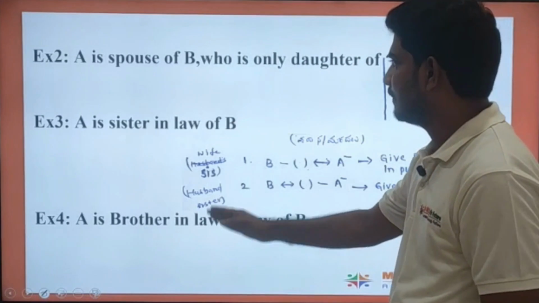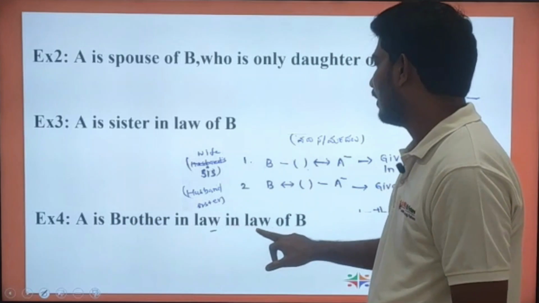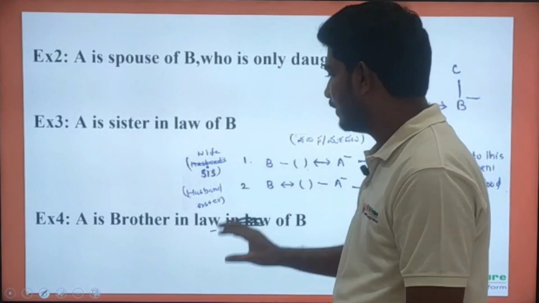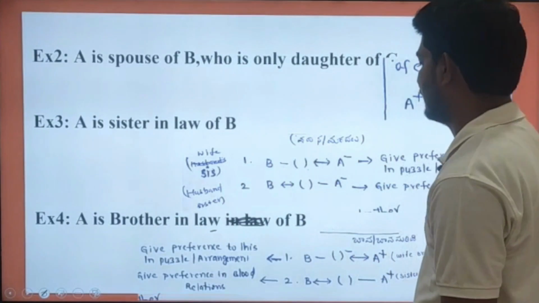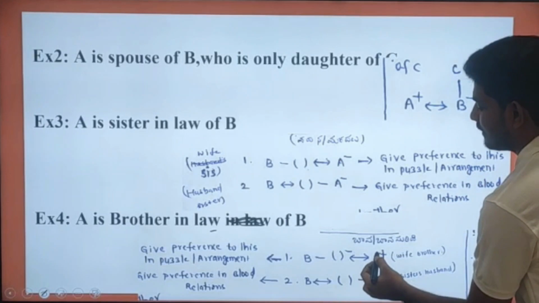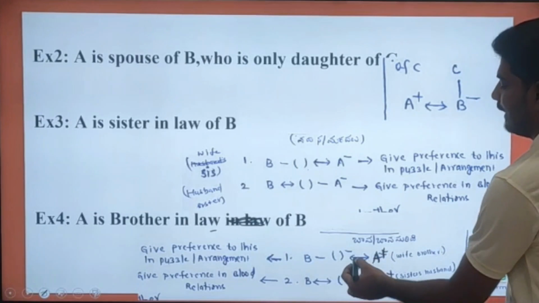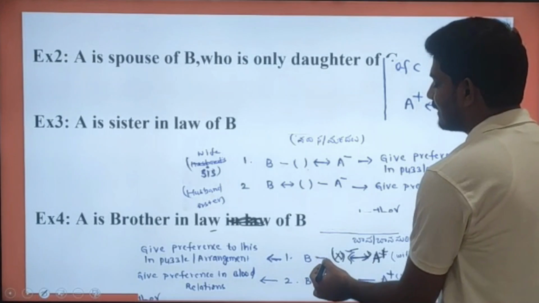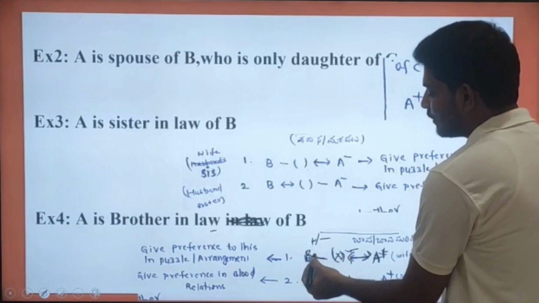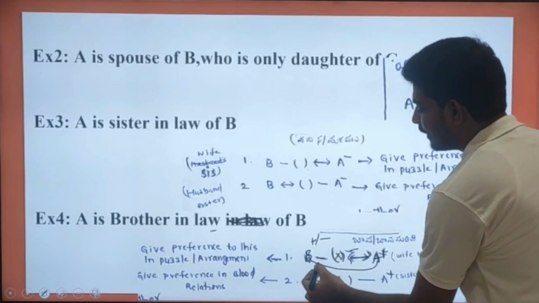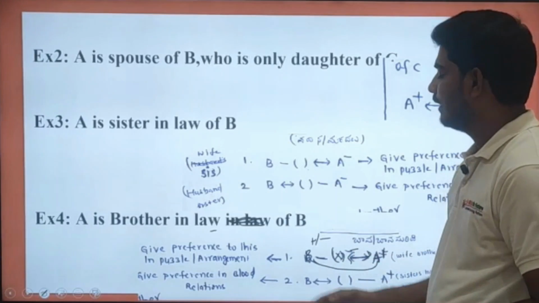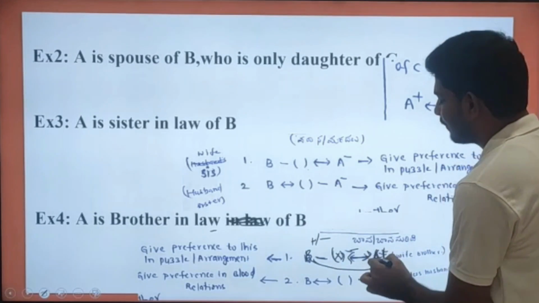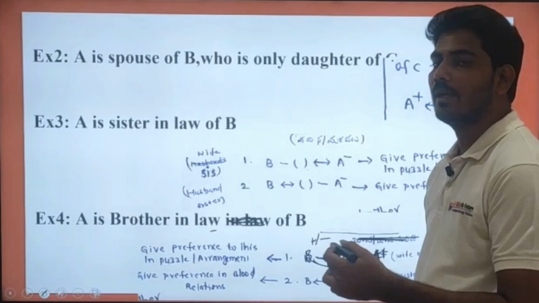Next, it is also very similar to the previous one. A is the brother-in-law of B. For this also there will be two possibilities. Suppose A was a male person and he is getting married to some person X, and X has some brothers or sisters. So this A will be brother-in-law to B, whether B is a male person or a female person. In both cases, A will be brother-in-law only.